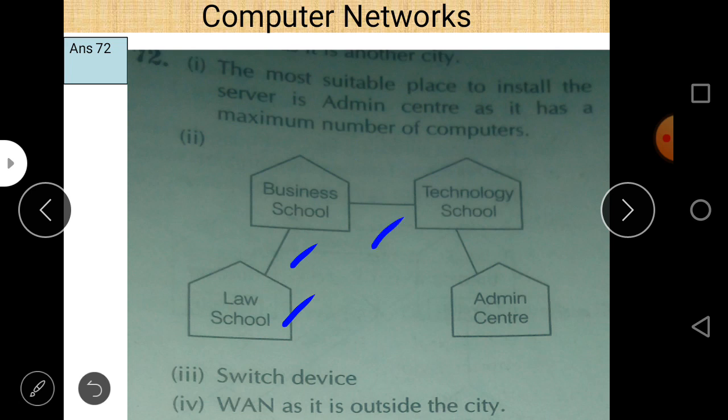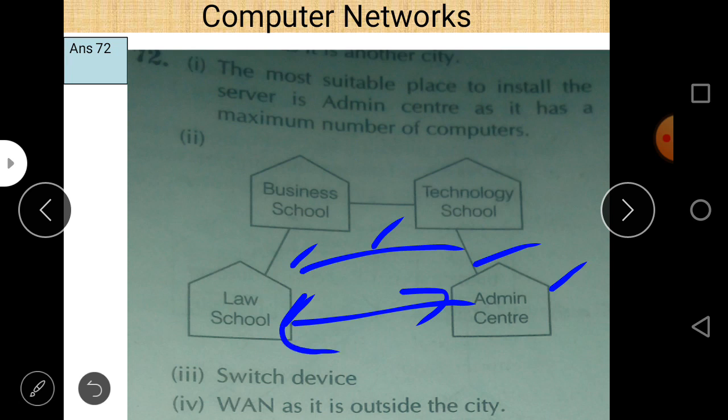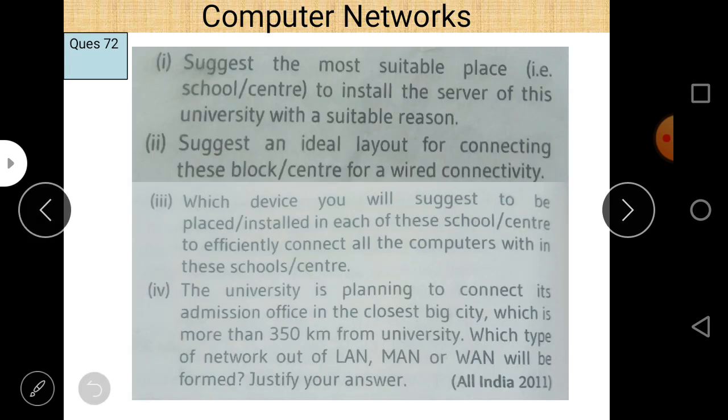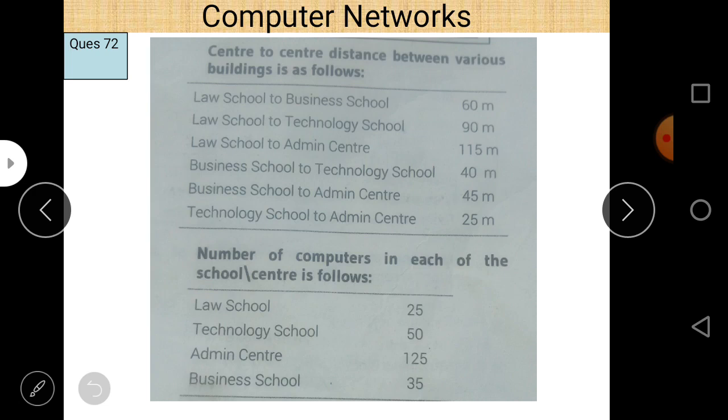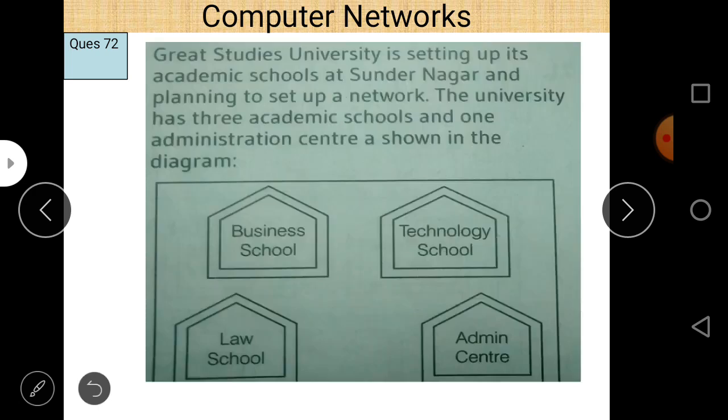Law school is connected to business school, and then technology school, and then technology school is connected to admin school, and this distance is much higher than this. Let us check what is the distance between law school and admin center. Law school and admin center is around 115 meters, so much higher. So just try to reduce this.